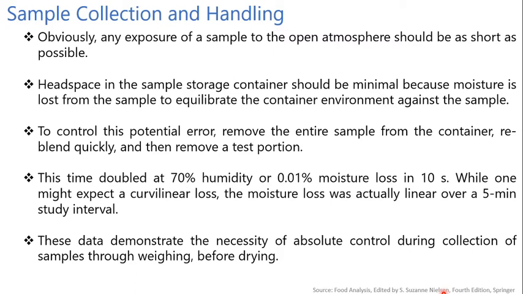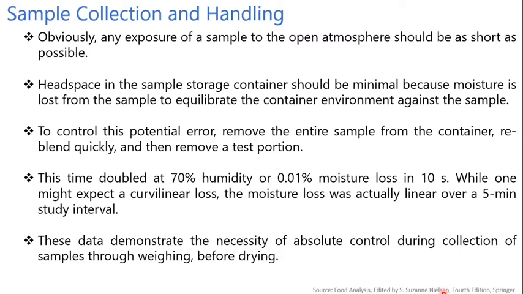It is also critical to control temperature fluctuation, since moisture will migrate in a sample to the colder part. To control these potential errors, remove the entire sample from the container, reblend quickly and then remove a test portion.